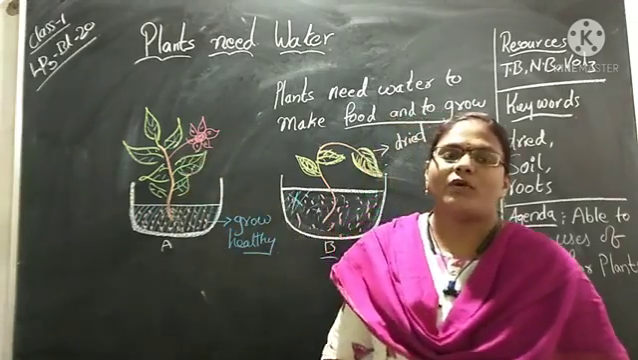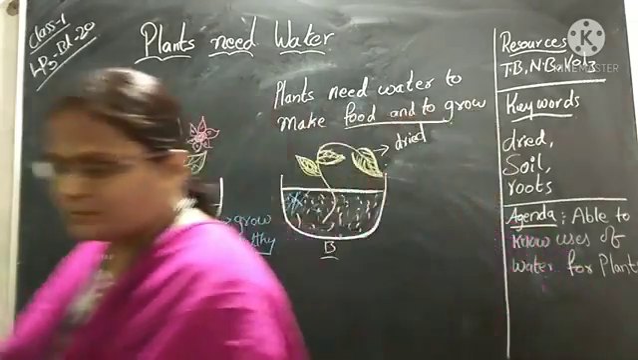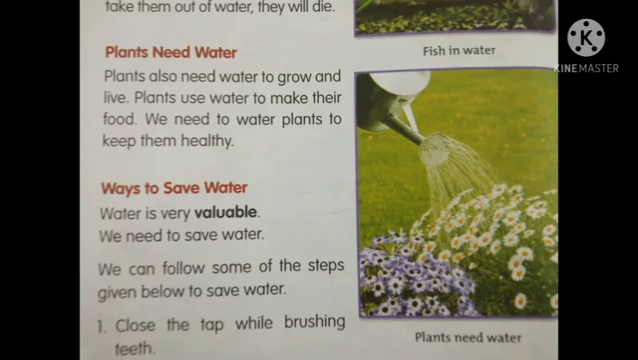Okay children, now take your textbooks. Open textbook page number 126, children. Plants need water. Plants also need water to grow and live. Plants use water to make their food. We need to water plants to keep them healthy. See the picture. Plants need water. Okay? Open your volume.